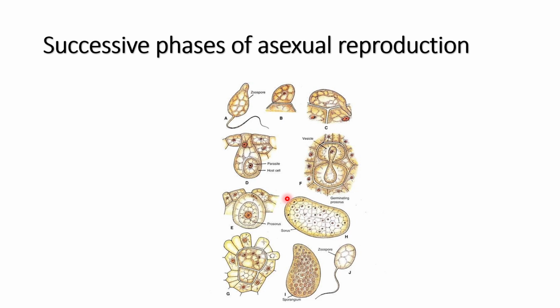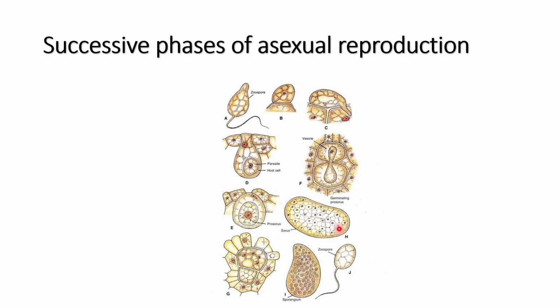So a sorus is basically a group of zoosporangia, and in this diagram you can see there are 5 zoosporangia. In different species it varies; about 4 to 9 zoosporangia are formed inside each sorus.